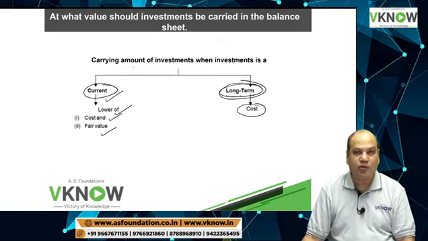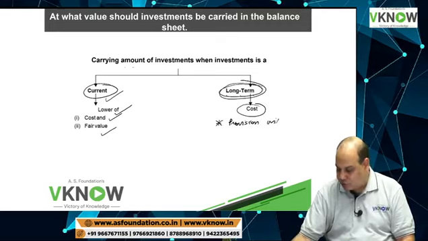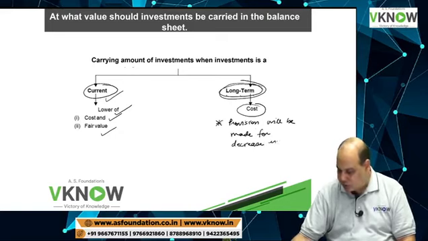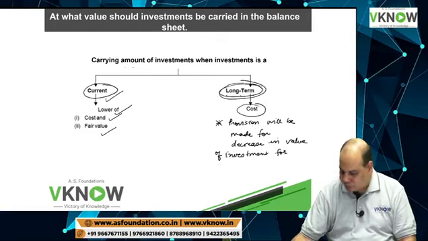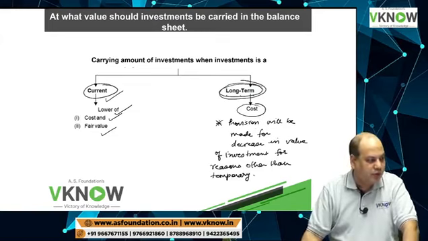Of course, provision will be made for decrease in value of investment for reasons other than temporary.